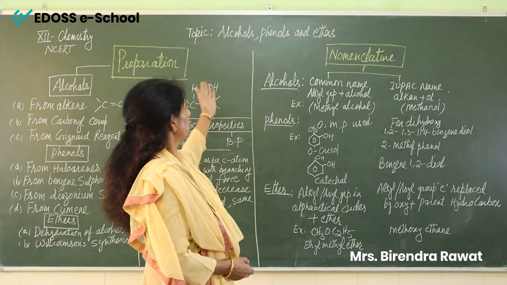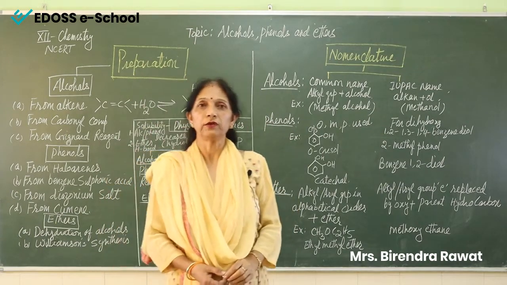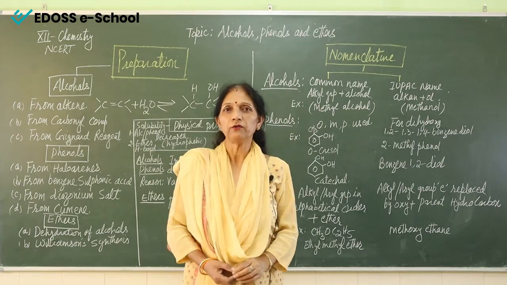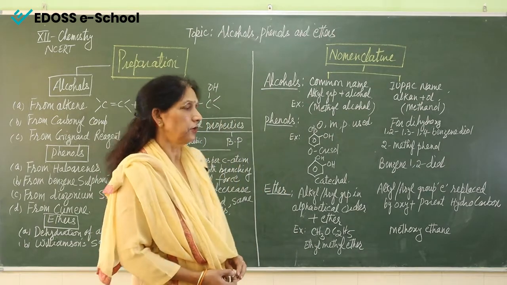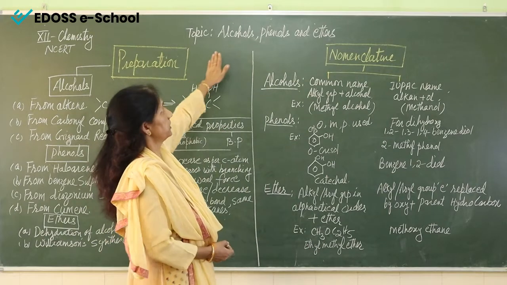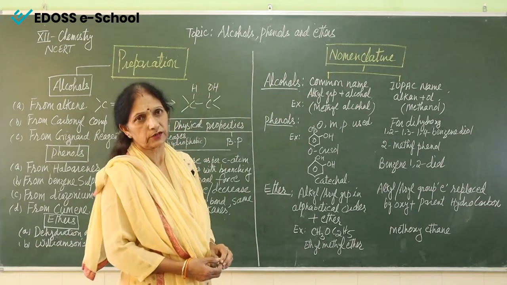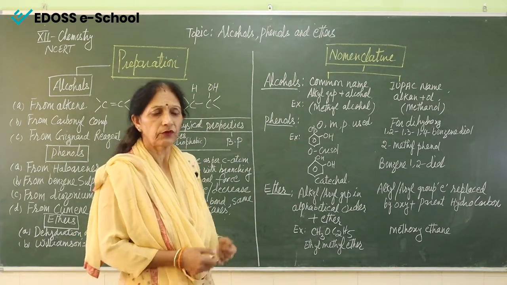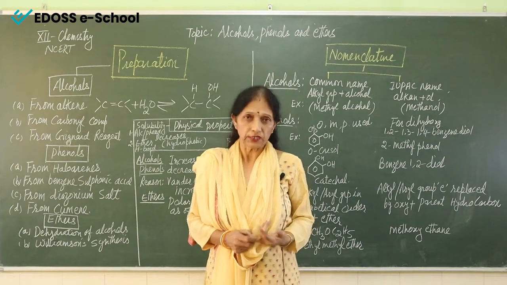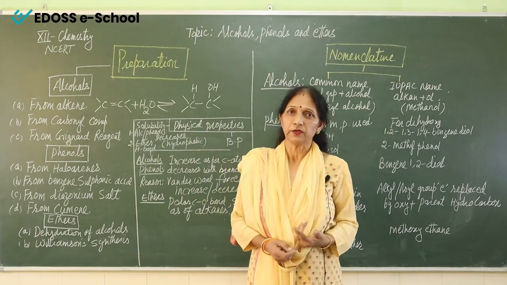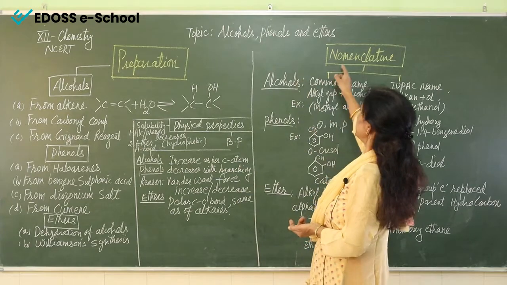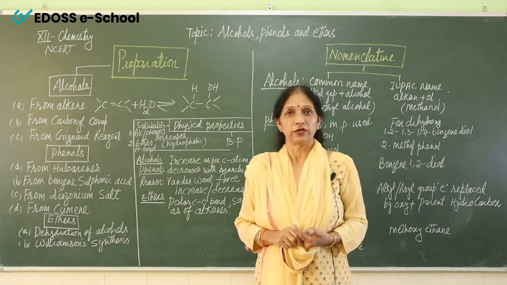Alcohols, phenols and ethers. Today we will discuss the flow chart of this chapter. First of all, we can see what we have to study in this chapter on alcohols, phenols and ethers. The first important thing is the classification, how we can classify them, and the second very important thing is nomenclature.